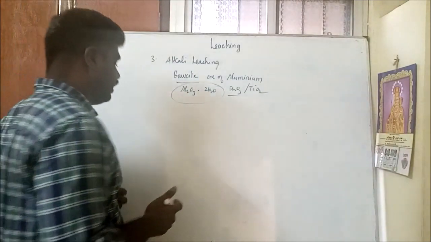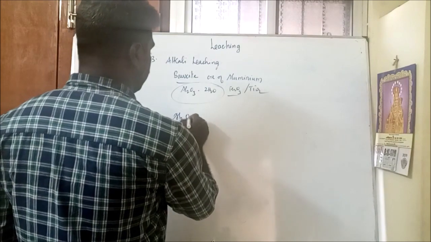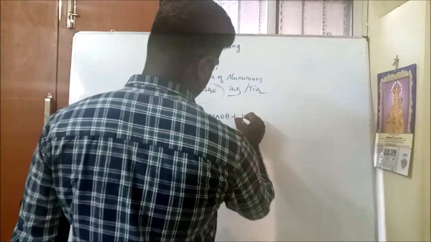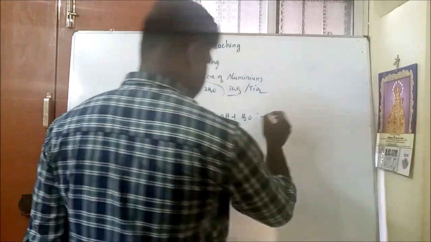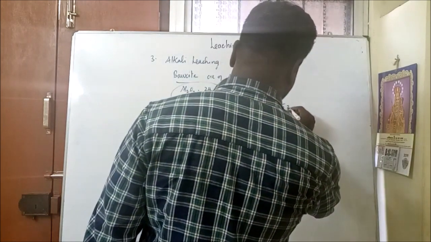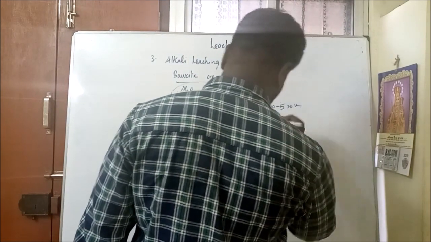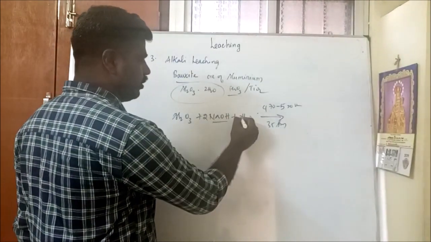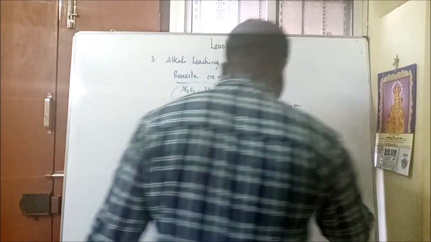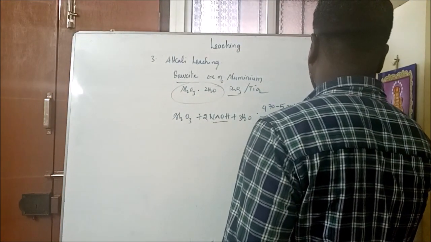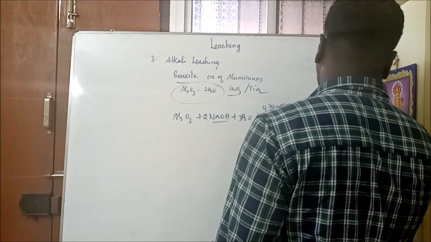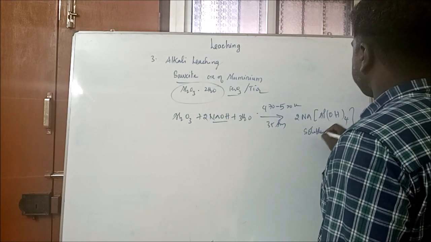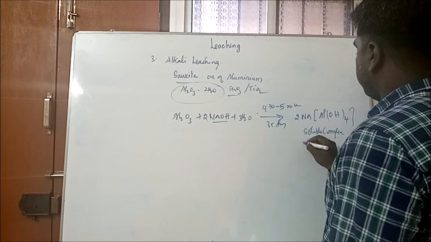Alkali leaching. Let us see this bauxite ore, Al2O3, reacting with an alkali like sodium hydroxide and water at 472 to 520 Kelvin and 35 atmospheres. Instead of sodium hydroxide, we can also use sodium carbonate. We get a complex, sodium meta-aluminate. This is called the soluble salt or soluble complex.